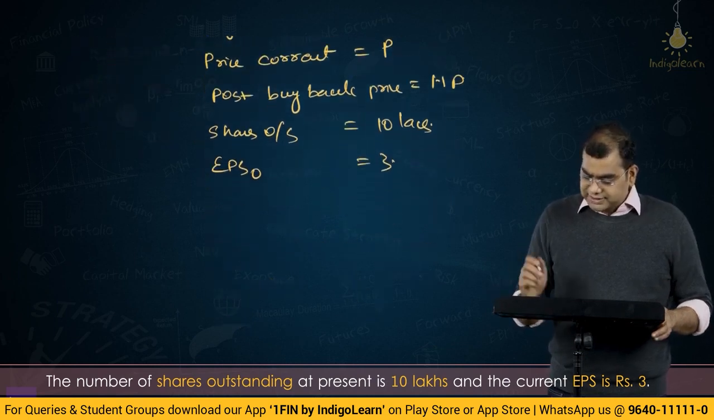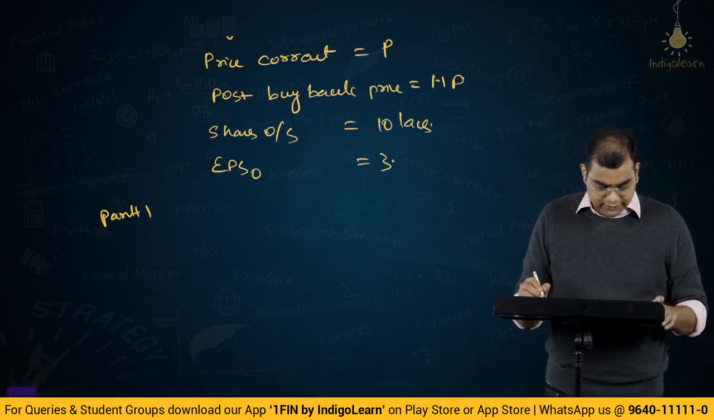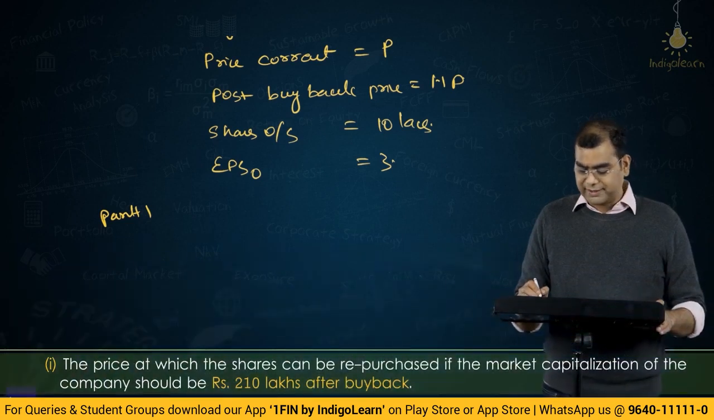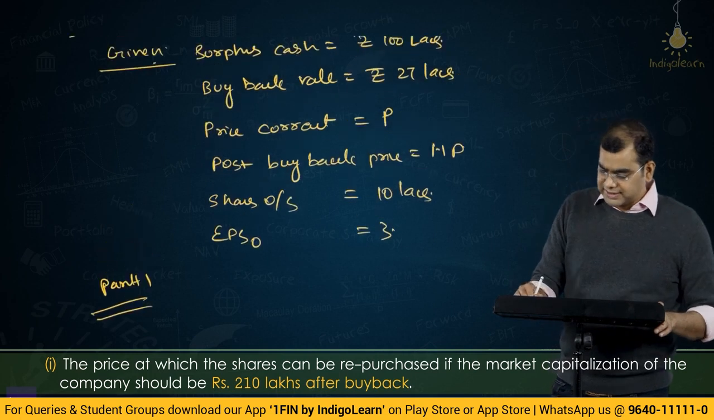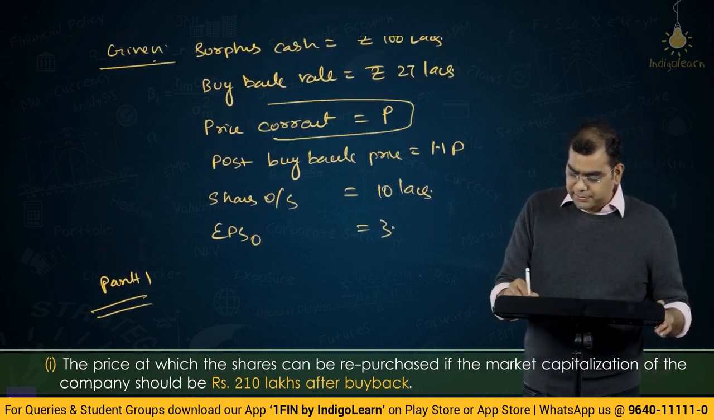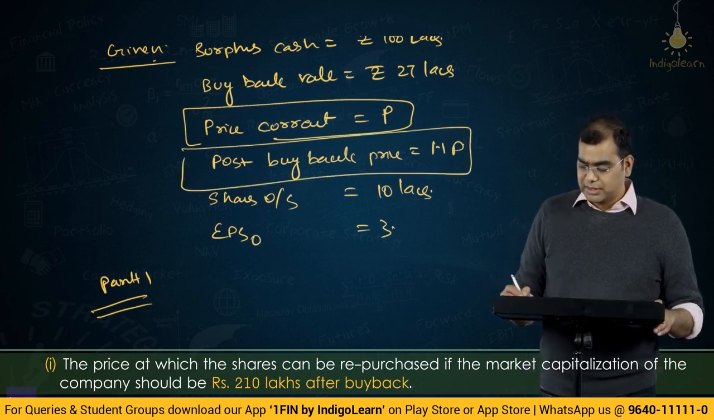So, friends, now this is the given data. What are we supposed to find out in part 1? What is the question that they have given? The price at which shares can be repurchased, the market capitalization of the company should be rupees 210 lakhs after buyback. So, given this data, the key thing is current price is P, post buyback price is 1.1 P.